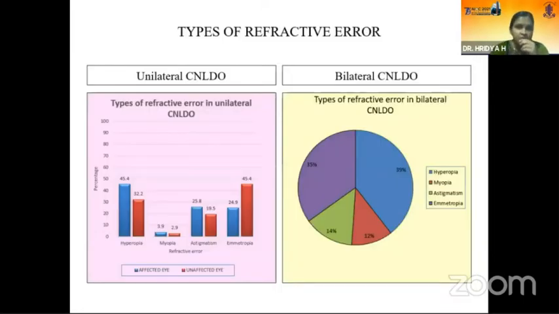When we assessed the type of refractive error, we found that in unilateral CNLDO, the most common refractive error in the affected eye was hypermetropia, followed by astigmatism and emmetropia, while myopia was only 3.9%. When we assessed bilateral CNLDO, the prevalence of hypermetropia, which is 39%, was similar to emmetropia, which was 35%.